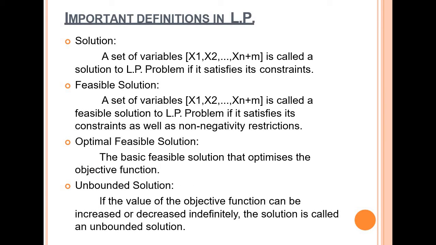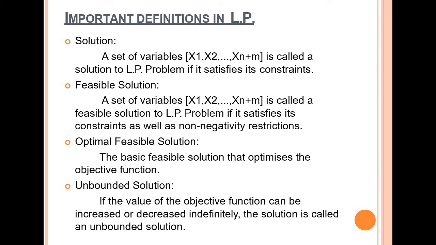Important definitions in linear programming: solution: a set of variables x1, x2, etc. xn plus m is called a solution to linear programming problem if it satisfies the constraints. Constraints means the equations, inequalities.